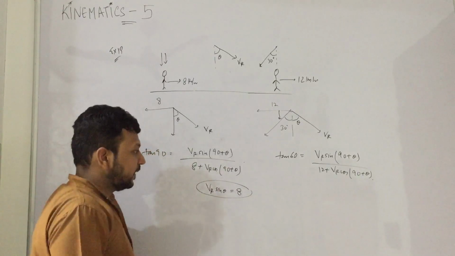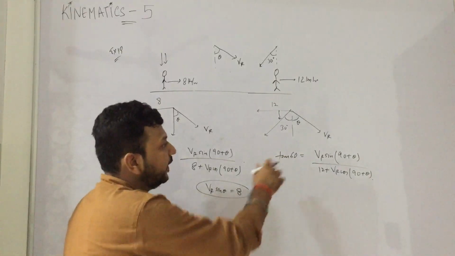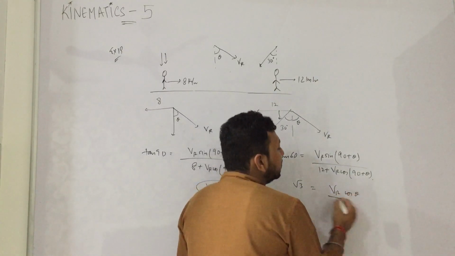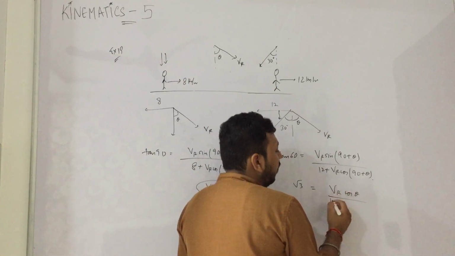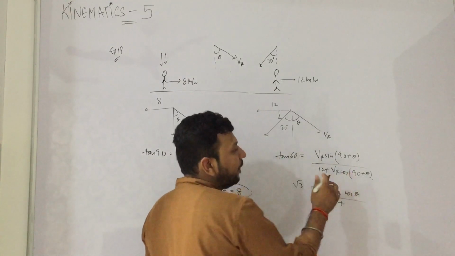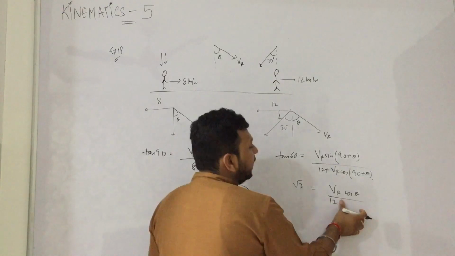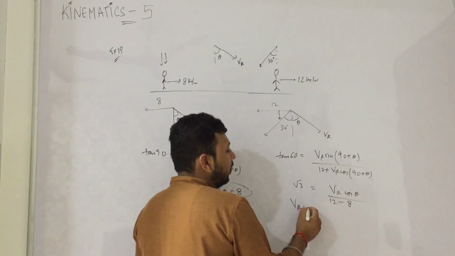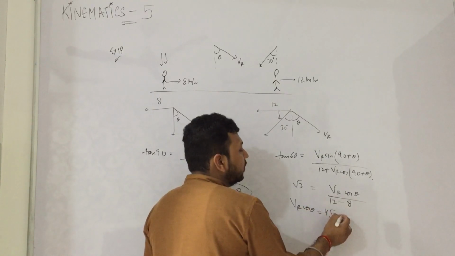Cos 90 plus theta is minus sin theta. So we'll use it here. This is root 3 VR cos theta upon 12 plus. So this becomes minus VR sin theta, that means minus 8. So from here we will get VR cos theta is equal to 4 root 3.